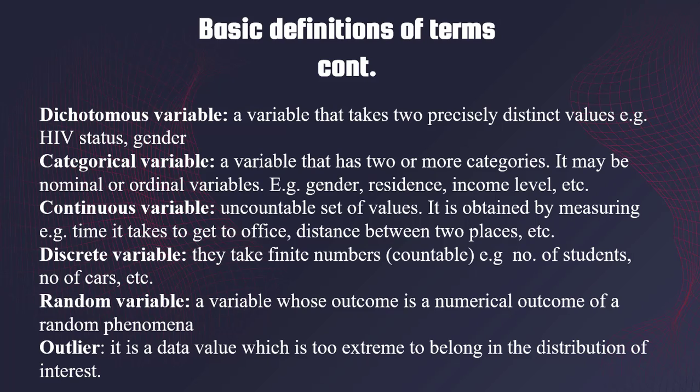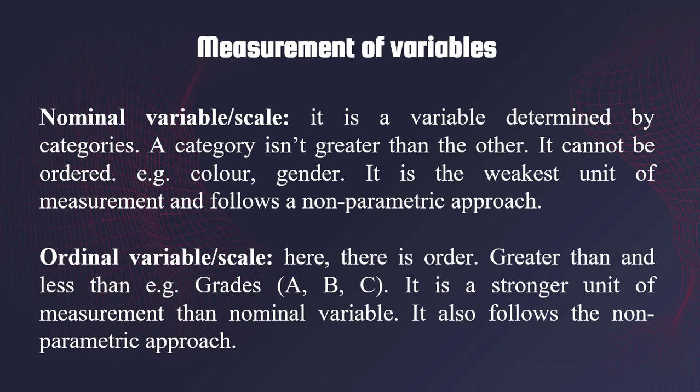Also, we have random variables. A random variable is a variable whose outcome is a numerical outcome of a random phenomenon. The outlier is a data value which is too extreme to belong in the distribution of interest.